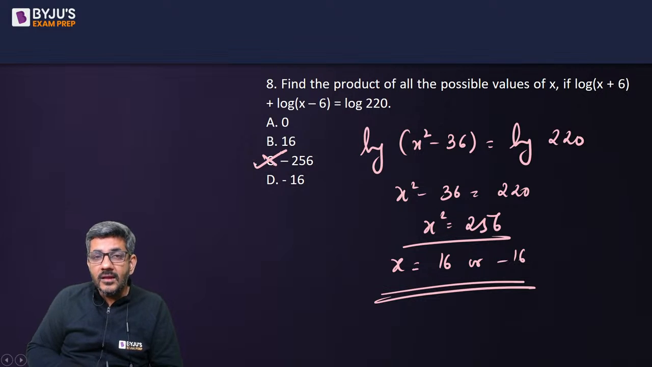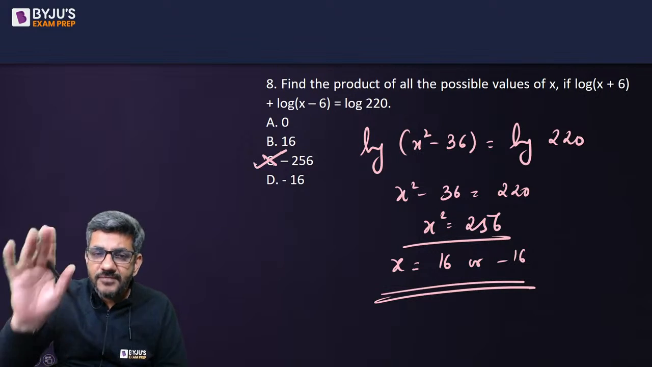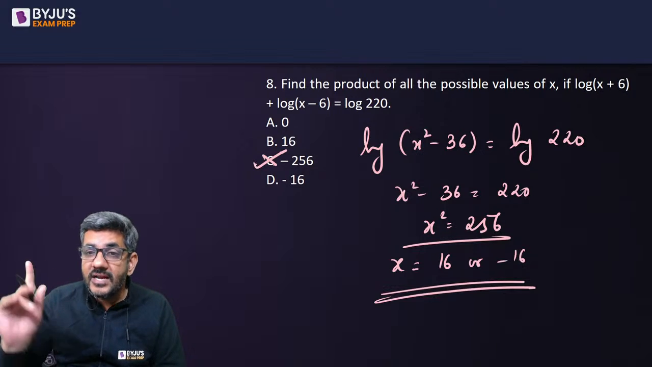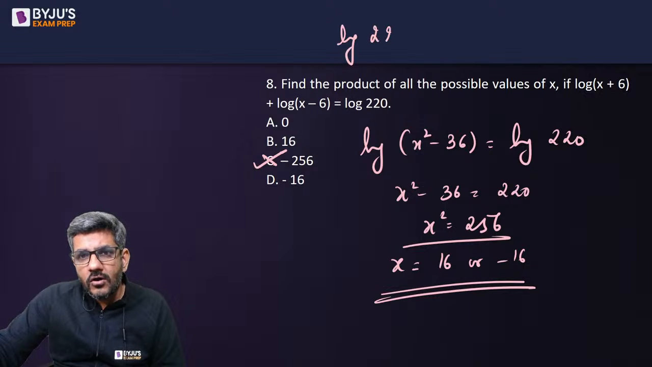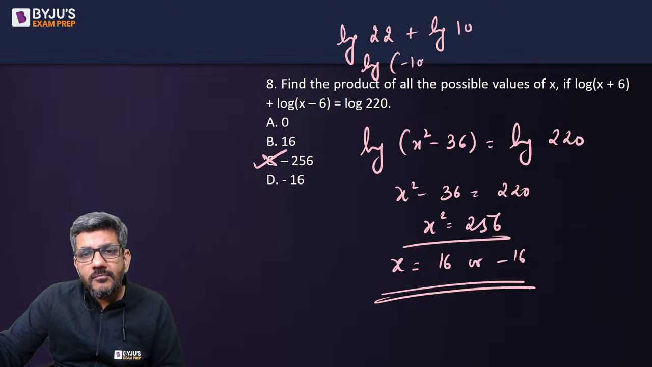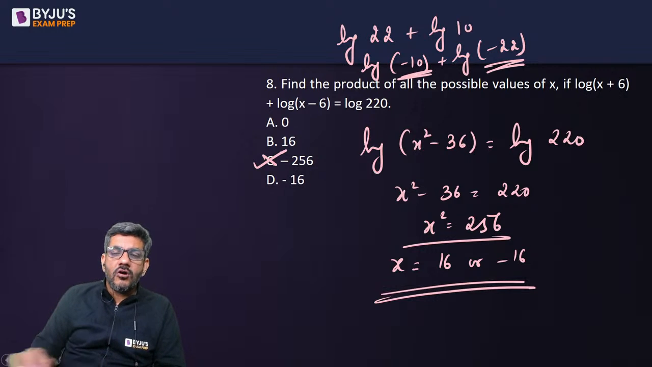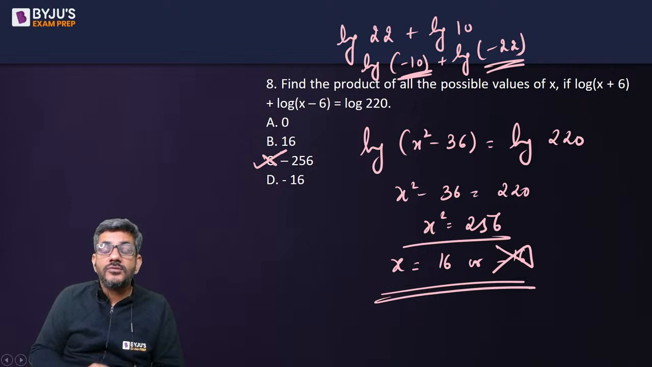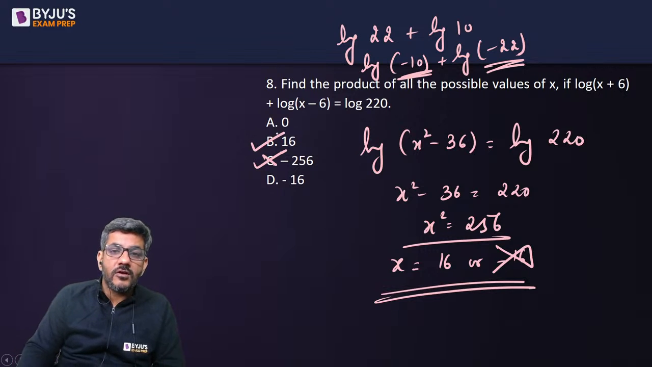The reason is, in case of logarithm, we have to see whether whatever value has come also satisfies the given equation or not. And log of a negative number is not defined. I can put 16. Putting 16, it will give me log of 22 plus log of 10. Yes, that is log 220. But when I put minus 16, it would become log of minus 10 plus log of minus 22, right? And a negative number cannot be inside a log. So minus 16 cannot be taken because log of a negative number is not defined. The only possible value is 16.